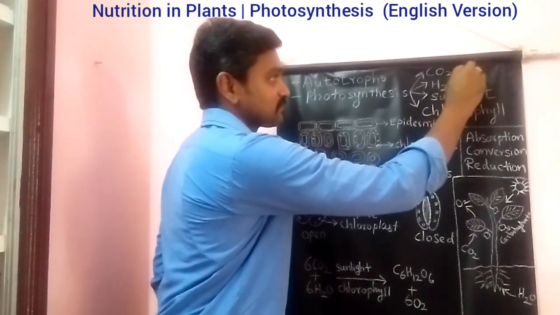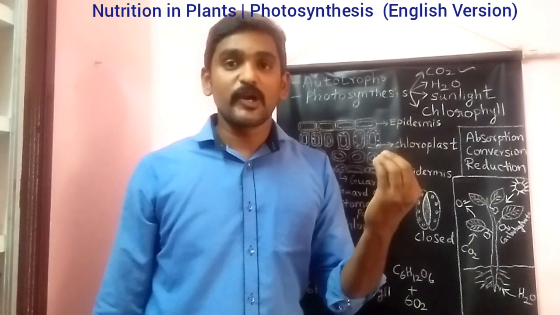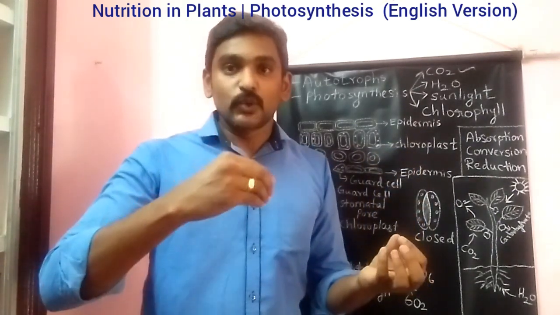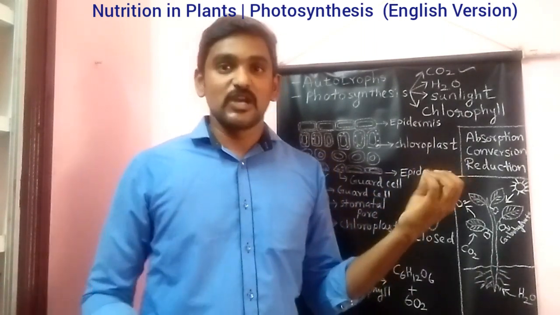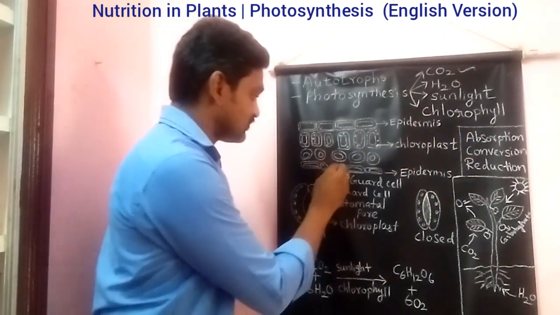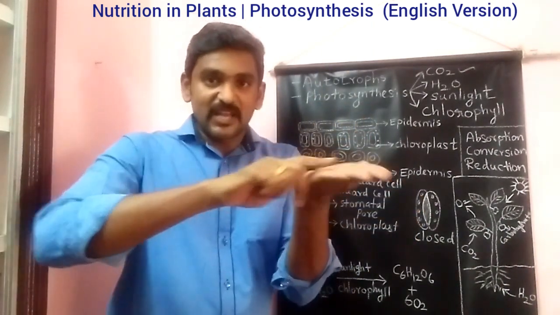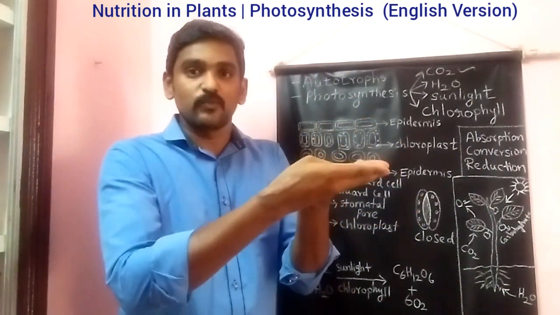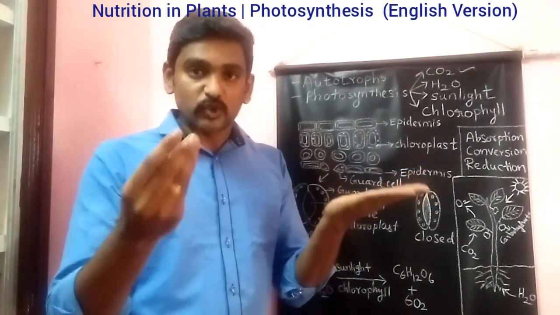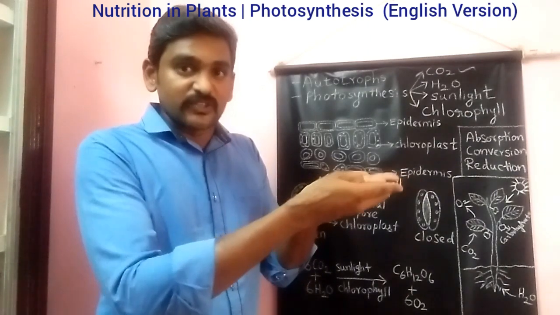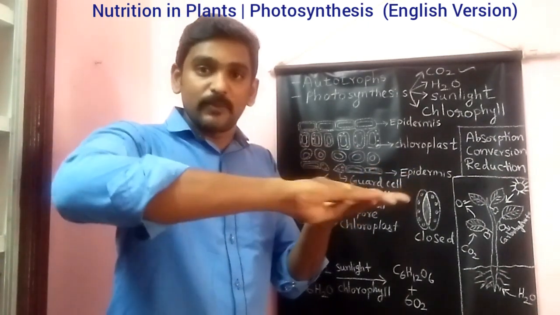First let's take CO2, that is carbon dioxide. The carbon dioxide is taken by the leaves for this process through a pathway called the stomatal pores. In the leaves, imagine this is a leaf, this is the uppermost part, and this is the bottom portion. Usually leaves have more stomatal pores on the bottom surface than on the upper surface.